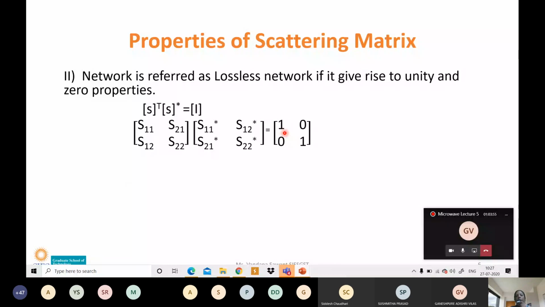The unity matrix will have diagonal elements equal to 1. That is a unit matrix, or unity matrix, as we call it. Here there are two diagonal elements, 1 and 1, and the remaining elements will be 0. That is a unity matrix. So if this condition is satisfied, you can say that your network is a lossless network.